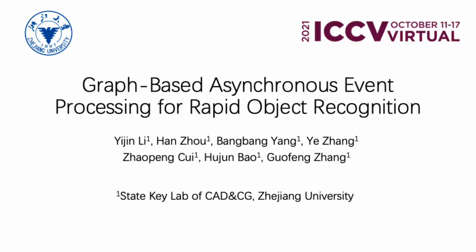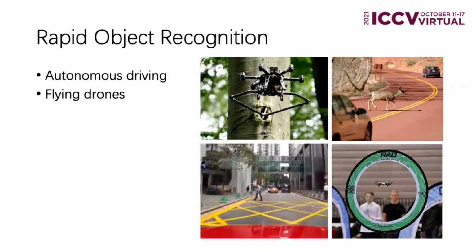Hello everyone, we are going to talk about our paper, Graph-Based Asynchronous Event Processing for Rapid Object Recognition.